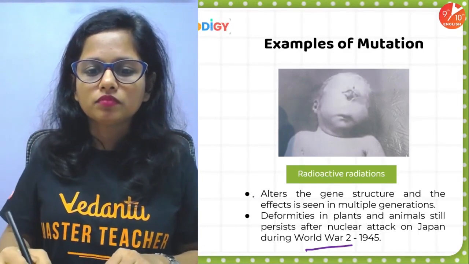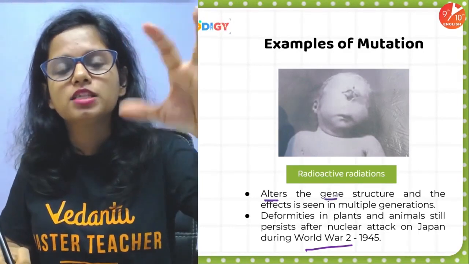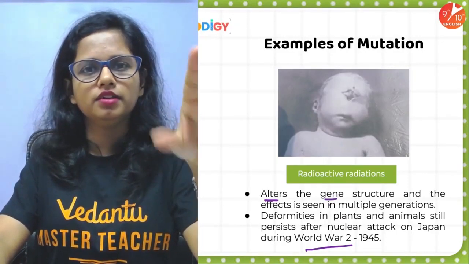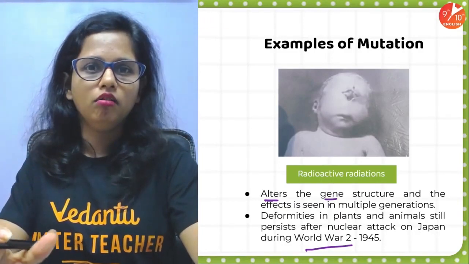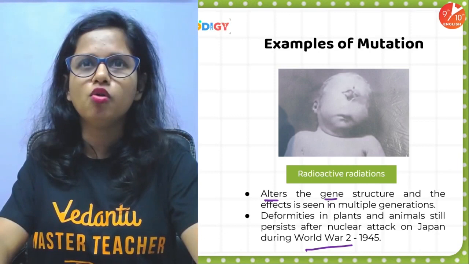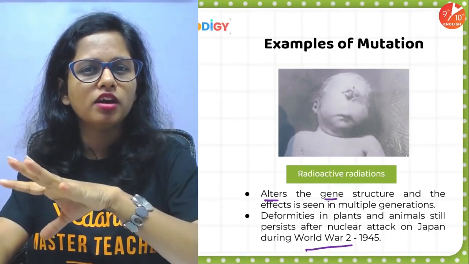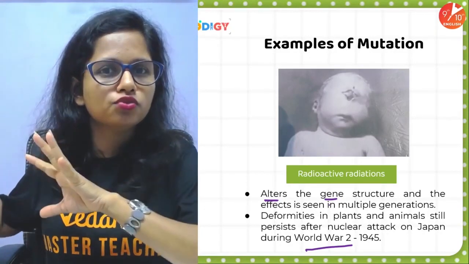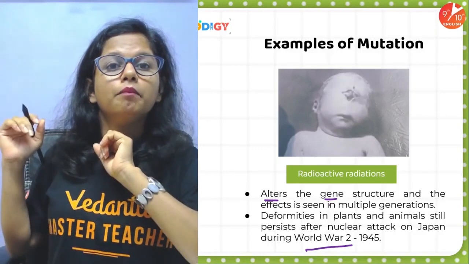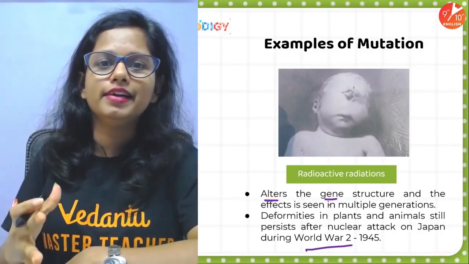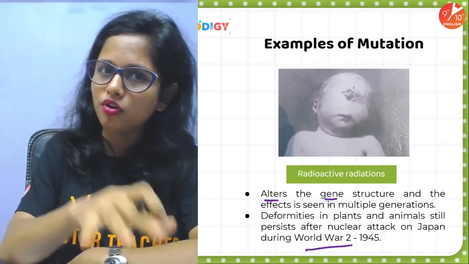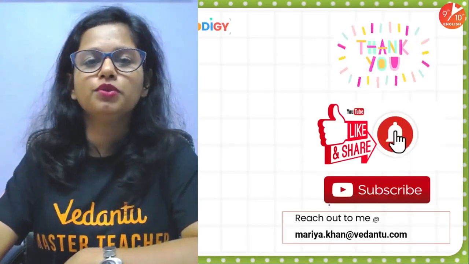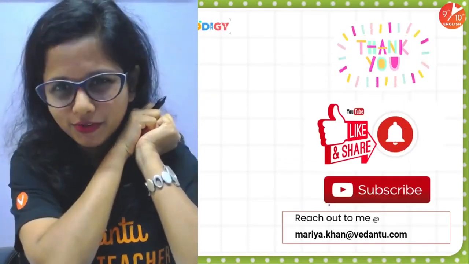So people, many genes get altered due to the exposure to this radiation, and that's the reason why you must have noticed in a hospital, wherever there is a radiology department, an x-ray room, or maybe a CT scan or MRI room, it's strictly mentioned: radiation zone, small children not allowed, pregnant ladies not allowed, because these radiations can have an impact on the developing fetus or on kids or infants. So yes, these were examples of mutation.